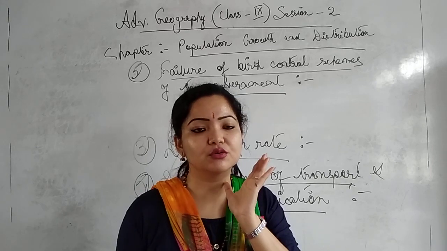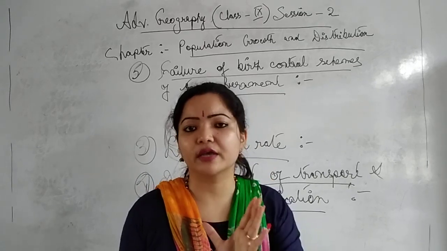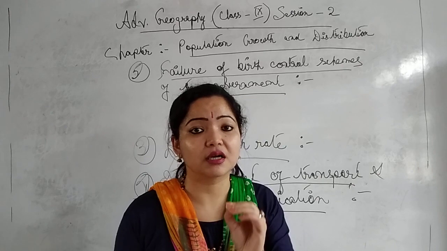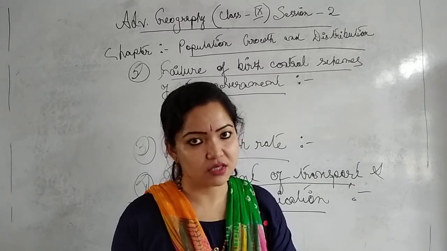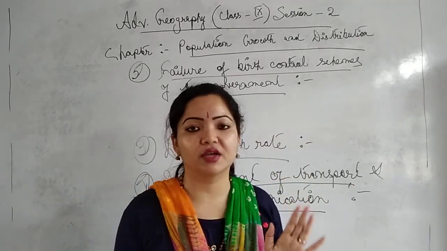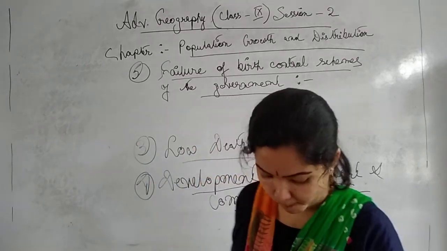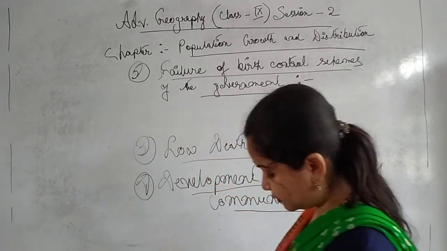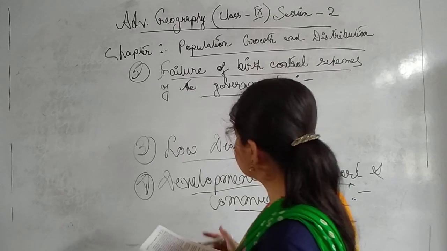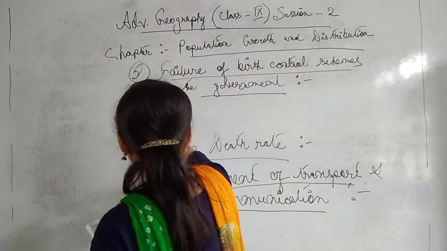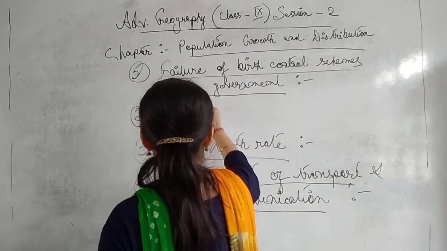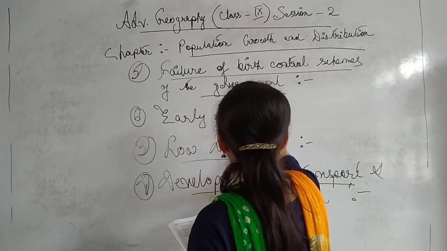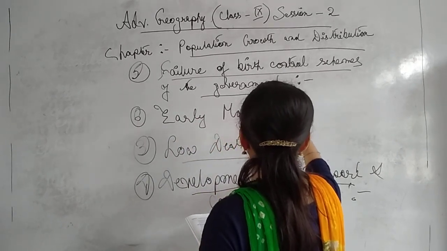Until and unless you are educated, you can't think a single word. Is it clear now? So these are some very important points. So the next point is what? Point number 6, early marriage. Same thing, this is also due to early marriage.